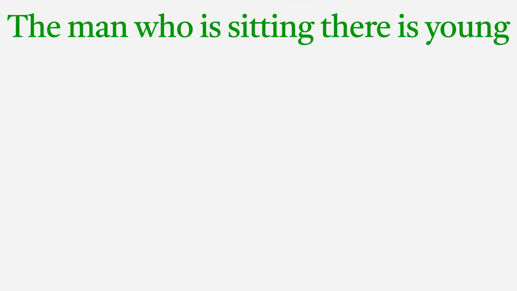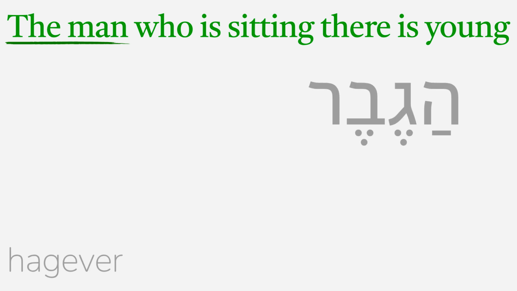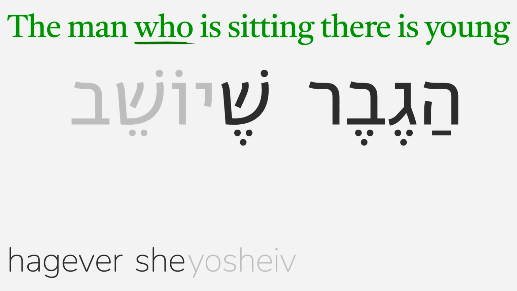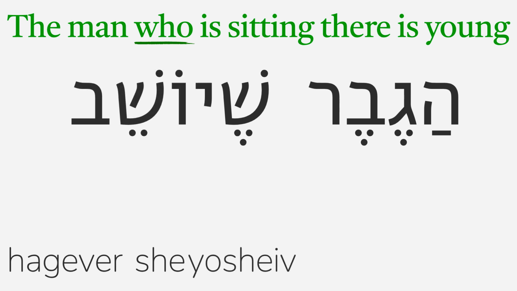She can also mean who in certain contexts, such as the man who is sitting there is young. The man is hagever, and who here will be she in Hebrew. She attaches onto the following word in Hebrew, which will be yoshev, the masculine singular form of the present tense is sitting.